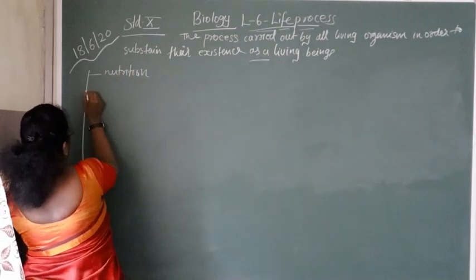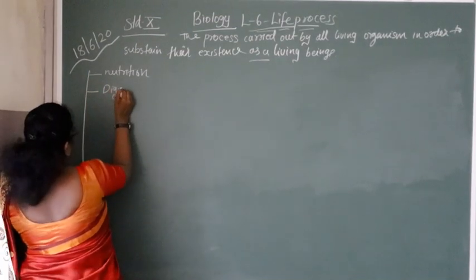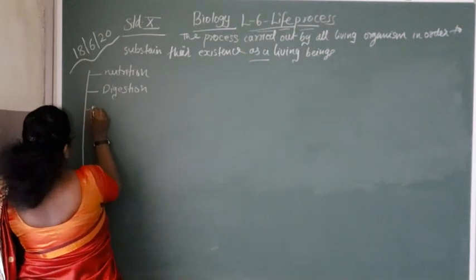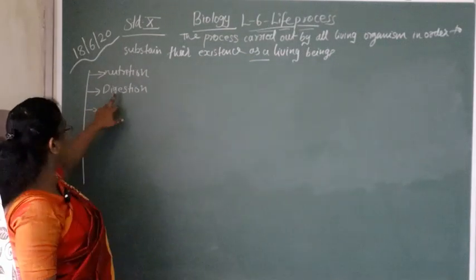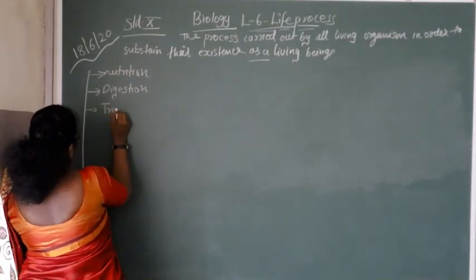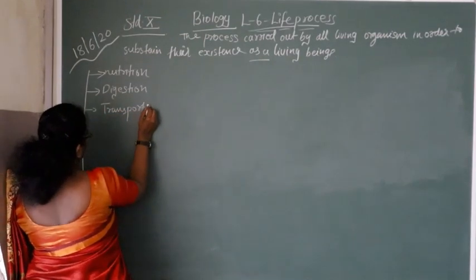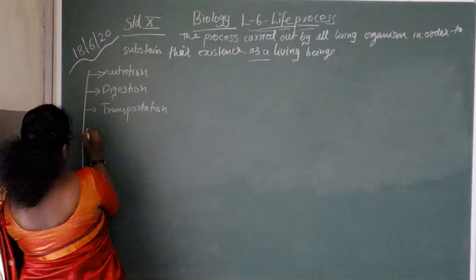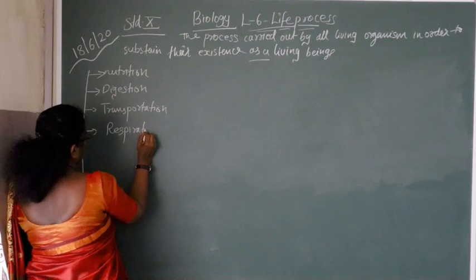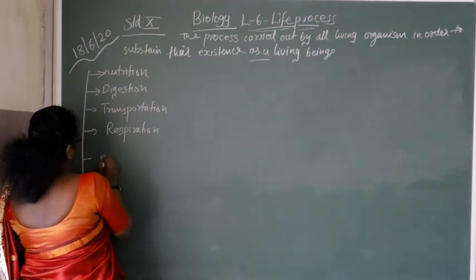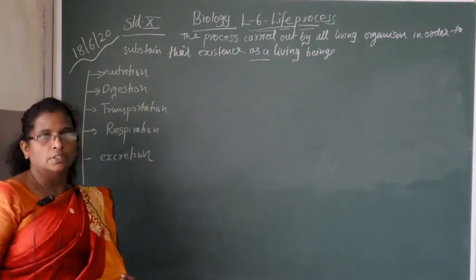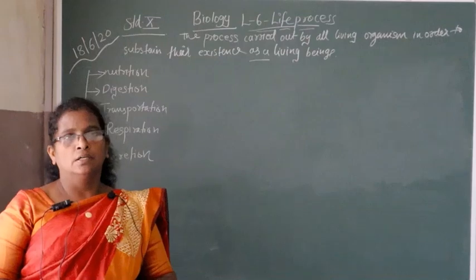First one is nutrition, second one is digestion, third one is transportation, next respiration, and excretion.